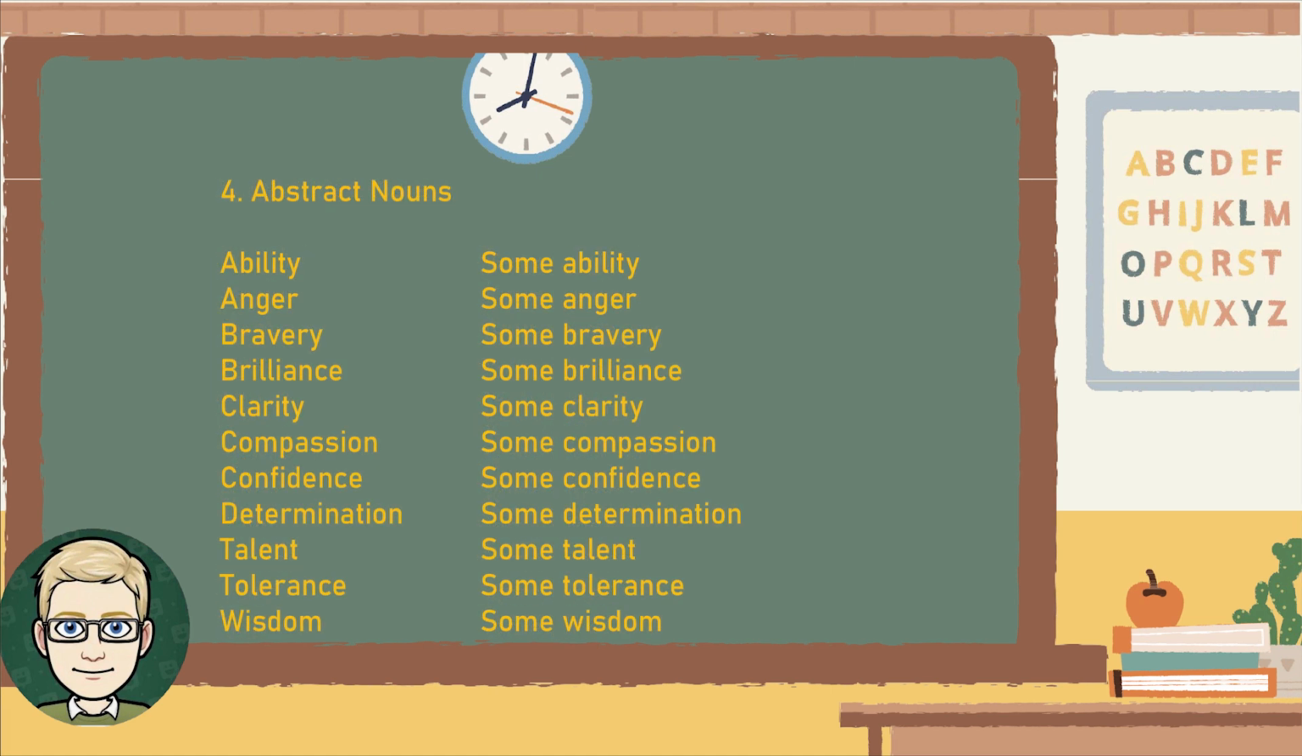4. Abstract nouns. Ability, some ability. Anger, some anger. Bravery, some bravery. Brilliance, some brilliance. Clarity, some clarity. Compassion, some compassion. Confidence, some confidence. Determination, some determination. Talent, some talent. Tolerance, some tolerance. Wisdom, some wisdom.